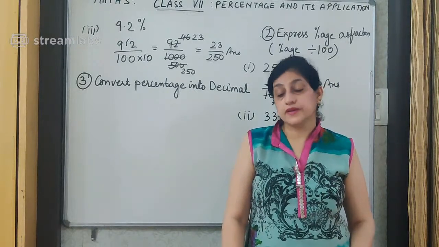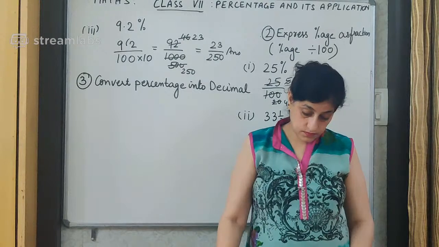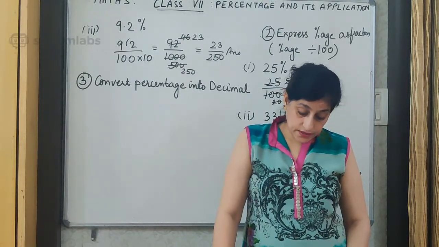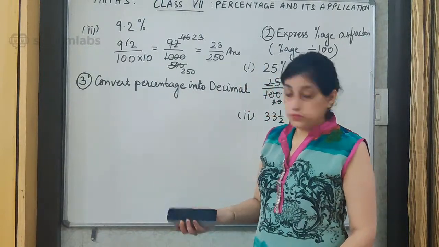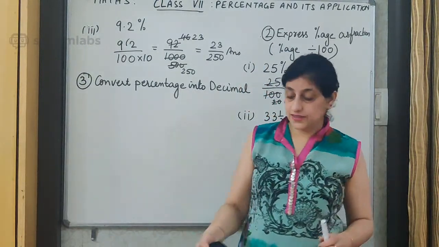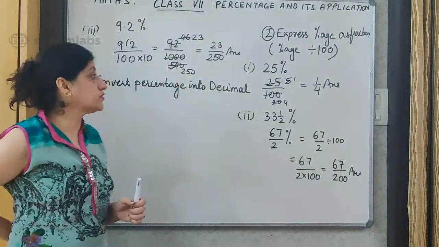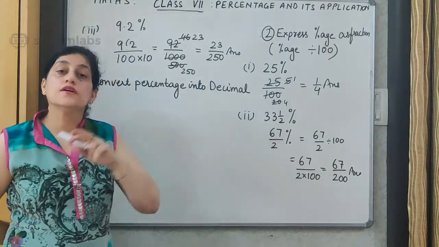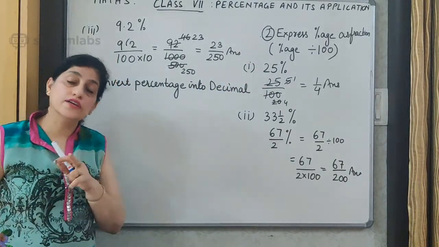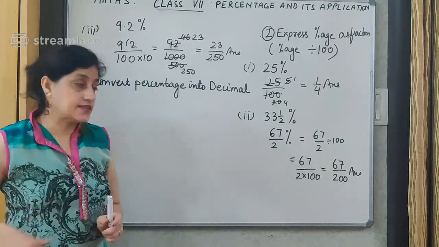Alright children, shall we begin? We are converting the percentage into decimal. So, alright. Let's continue. Now to convert percentage into decimal, this will be my first step: to write the fraction by dividing upon 100 to convert it into fraction, and then the fraction will be converted to decimal.